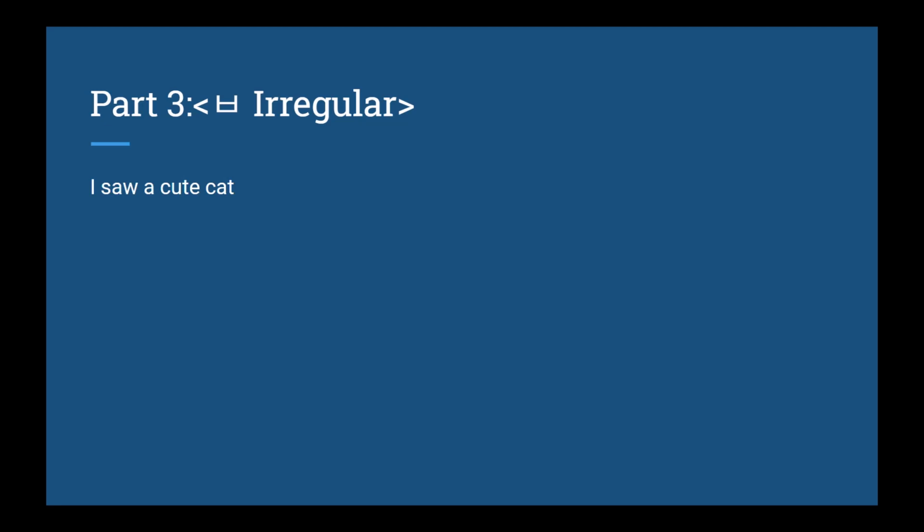What would happen here is that we would drop the ㅂ and add the 우, so it becomes 귀여우, and then we add the ㄴ, 귀여운. So the sentence would be 저는 귀여운 고양이를 봤어요. Common exceptions to this rule are words like 좁다, which becomes 좁아요, 잡다, which becomes 잡아요, and 넓다, which becomes 넓어요.